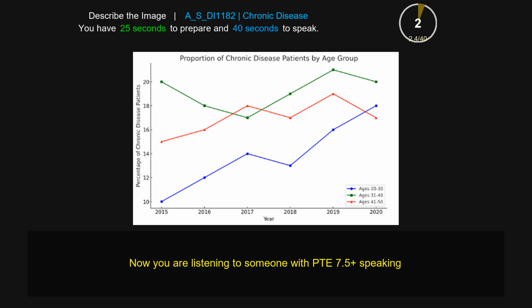The following line chart gives information about the proportion of chronic disease patients by age group. The image displays various things such as years and percentages of the disease patients. The image displays various things such as 2050, 2060, 2070, 2018, 2019, and 2020. Furthermore, the illustration also highlights 10, 12, 40, 60, 80, 20 percentages. One of the elements is maximum, the other one is minimum. To conclude, the picture provides important information.